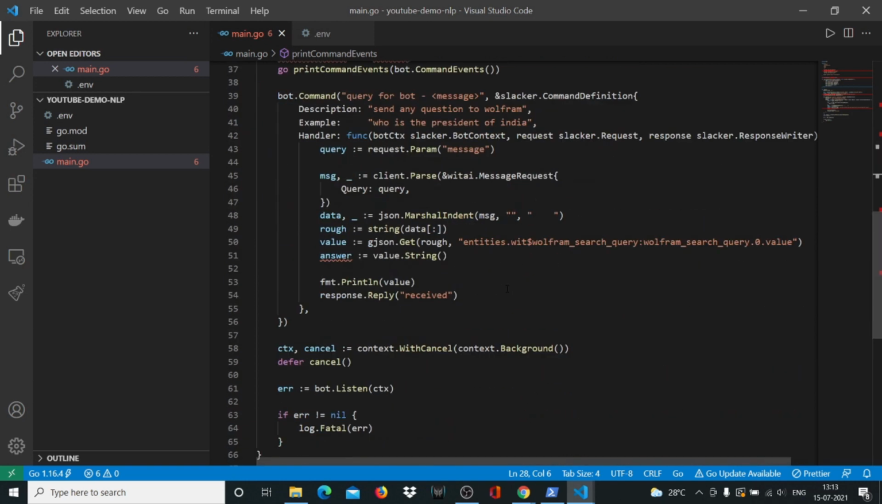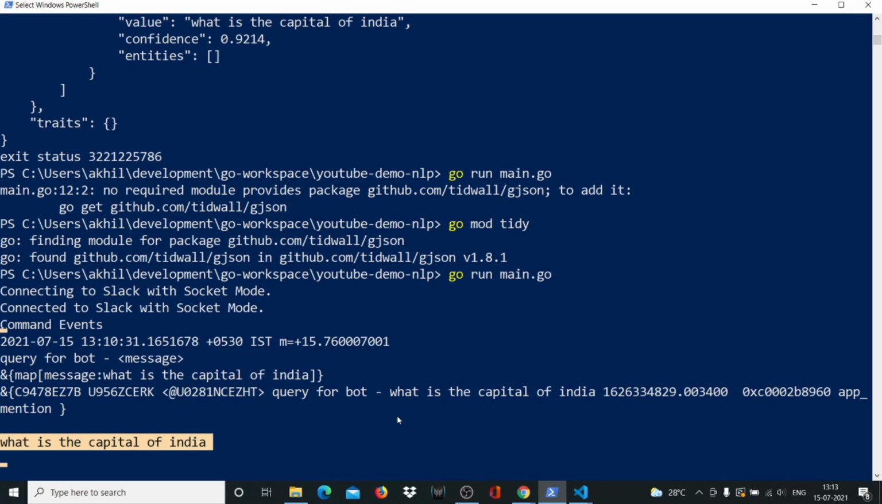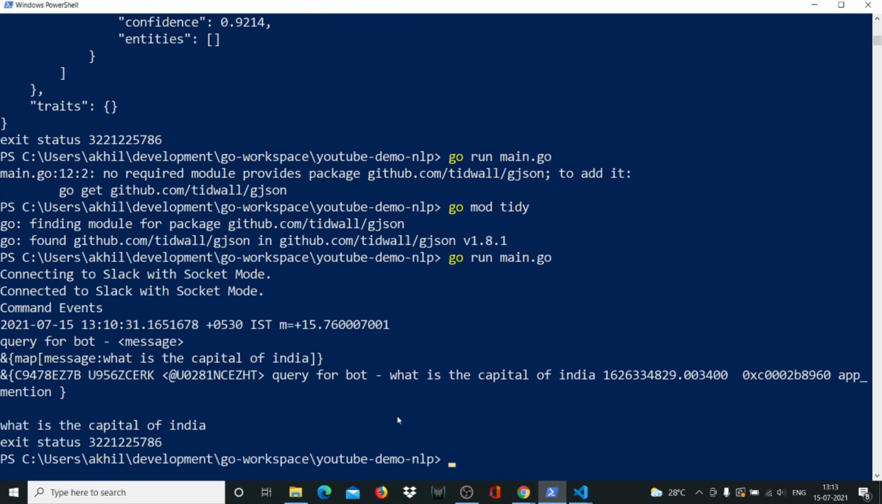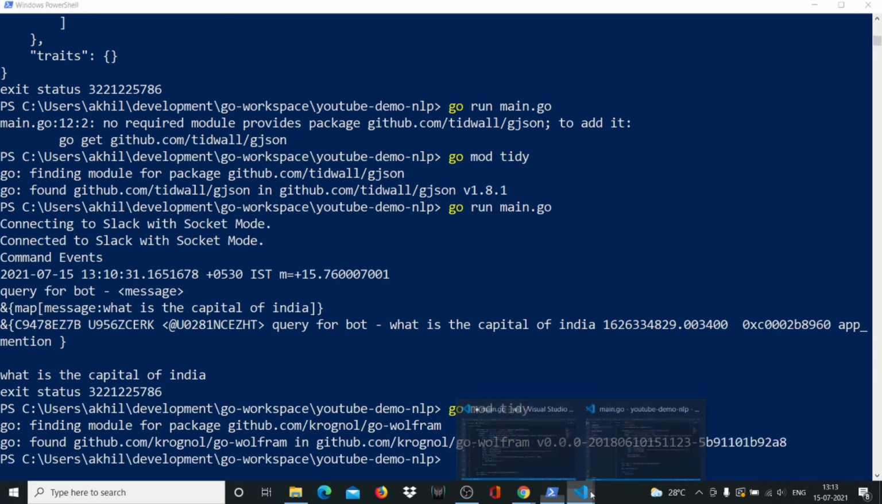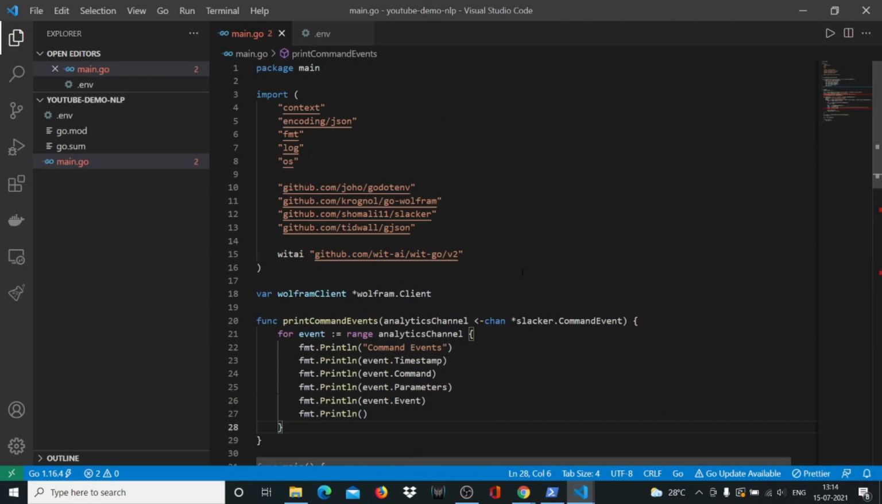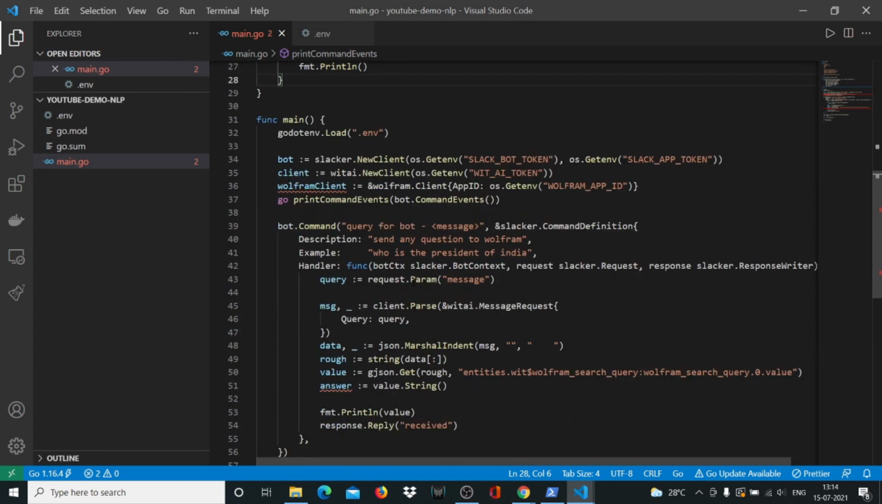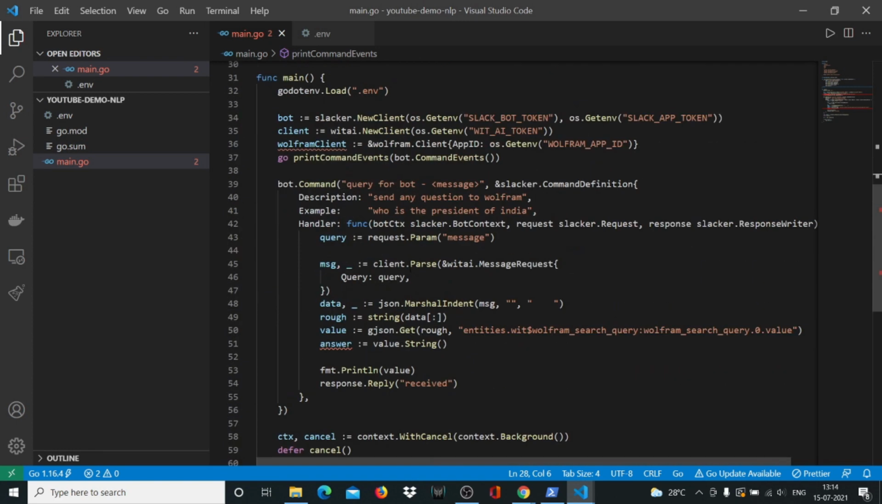So now I'll come here to answer. Actually, before that, let me just stop this program and go mod tidy again so that we get the Wolfram package. And now the errors mostly have gone away except for these two errors, right? The Wolfram client. So the Wolfram client we have to use right now.